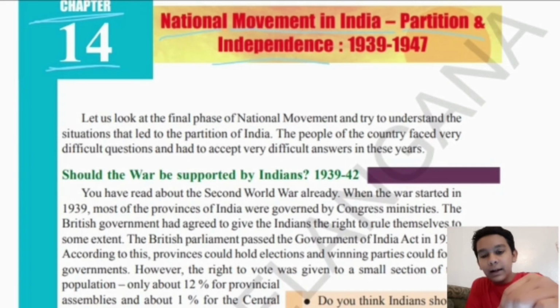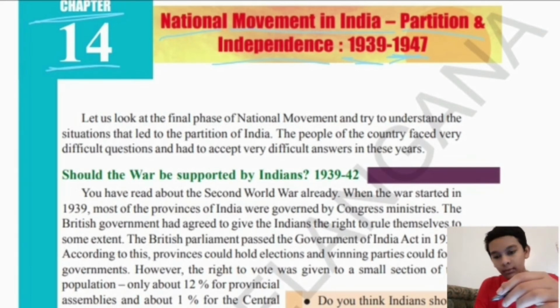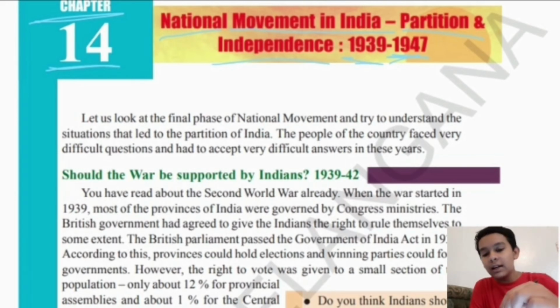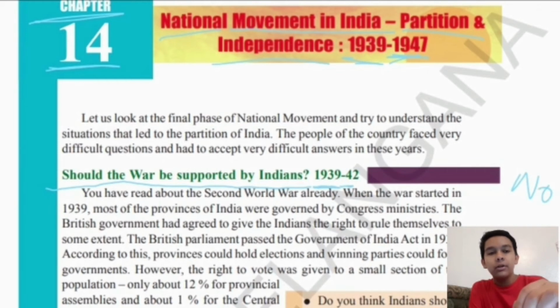Today we're reading Telangana State Syllabus Social Studies, chapter 14 of 10th class: National Movement in India, Partition and Independence, 1939 to 1947. Now let us look at the final phase of the national movement and try to understand the situations that led to the partition of India. The people of the country faced very difficult questions and had to accept very difficult answers in these years. Should the war be supported by Indians? 1939 to 1942. Should the war be supported by Indians? No, in my opinion, it should not.